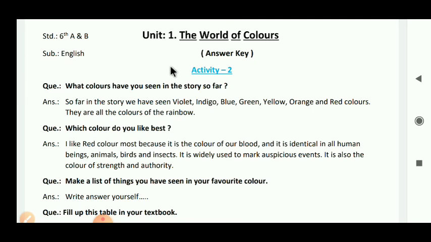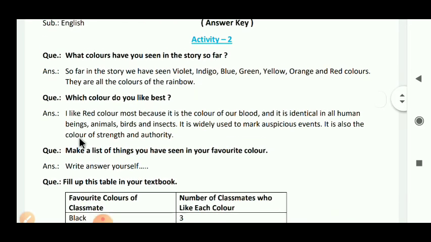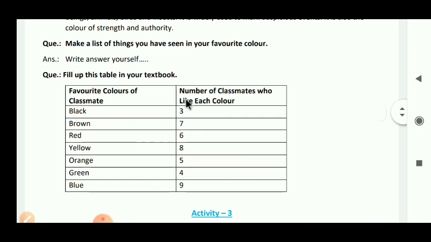In your fair notebook you have to complete activity two, the questions and answers. After that, a table is given for the second activity. You have to fill up that table in your textbook only. We don't need to write it in our fair notebook. The color's name is given on the left side, and then the number of classmates who like each color is given. As an example, answers may vary. It is just one example for your study.